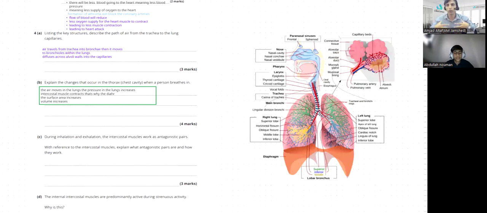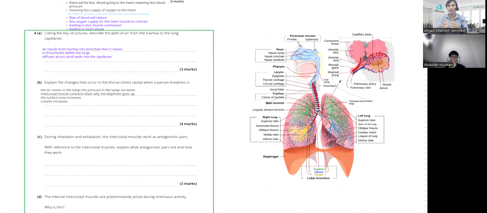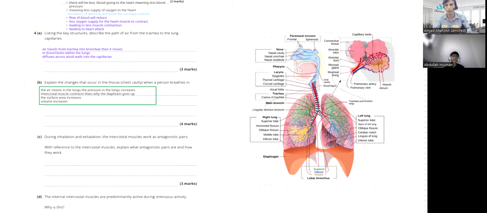It increases the volume of the thoracic cavity. It means there is a cavity inside your chest, and its overall volume is getting increased. As a result, the pressure inside the lungs decreases. It's very simple. Suppose you just try to inhale, where you have contracted your intercostal muscles and your rib cage is lifting up. So it actually increases the volume inside that cavity.